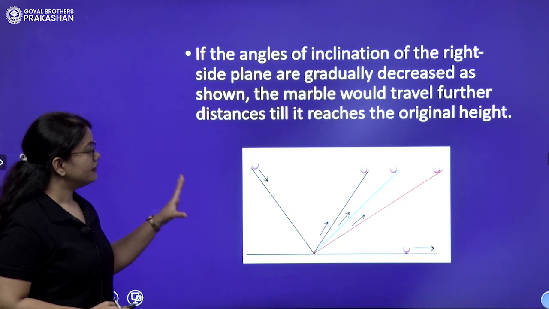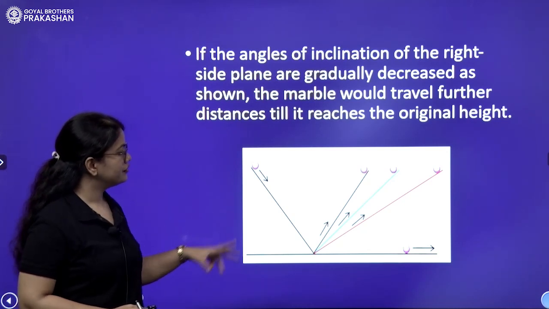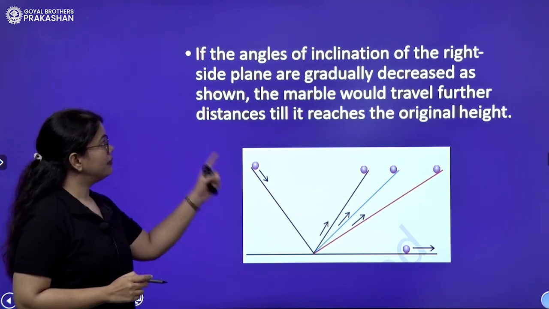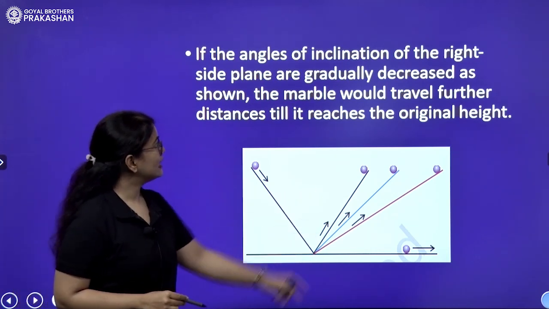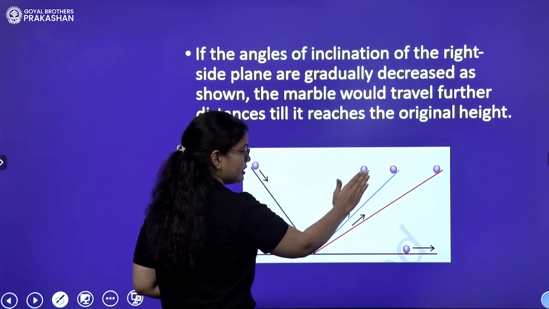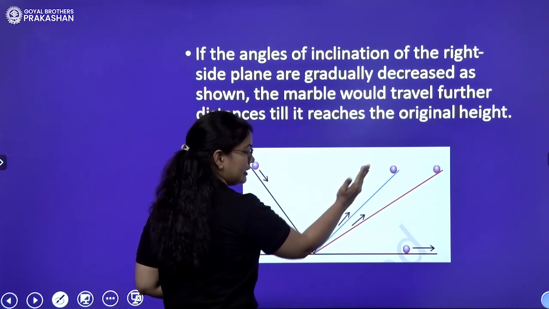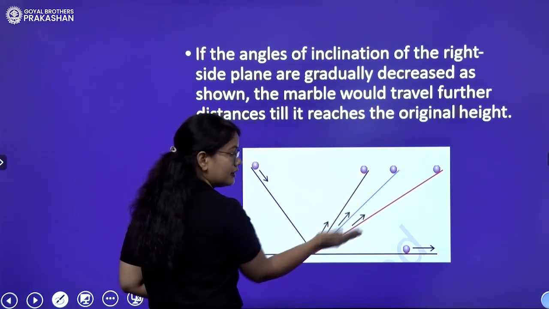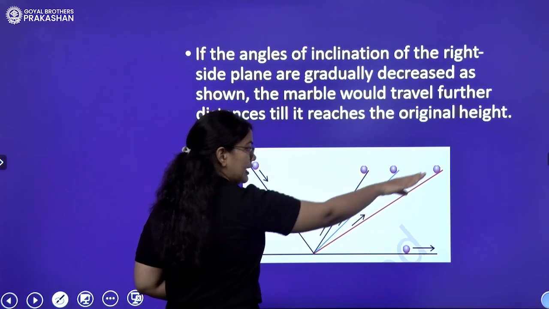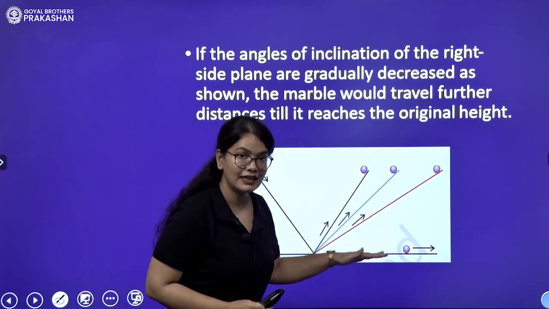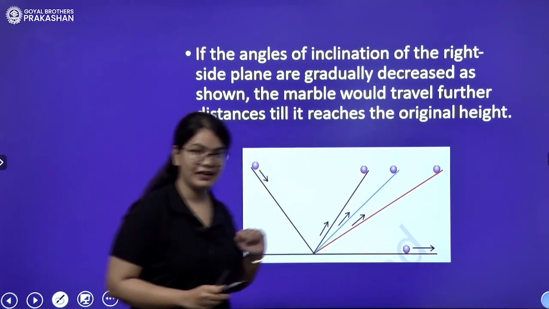Now see, if the angle of inclination of the right side plane is gradually decreased as shown, here the inclination is decreasing. First the plane was like this, then it got inclined at a different angle, and in the third at this position. And we will keep on decreasing the inclination until we make the second plane flat.